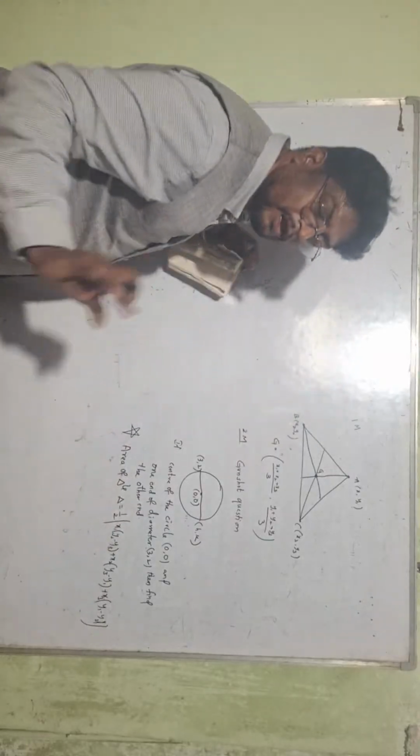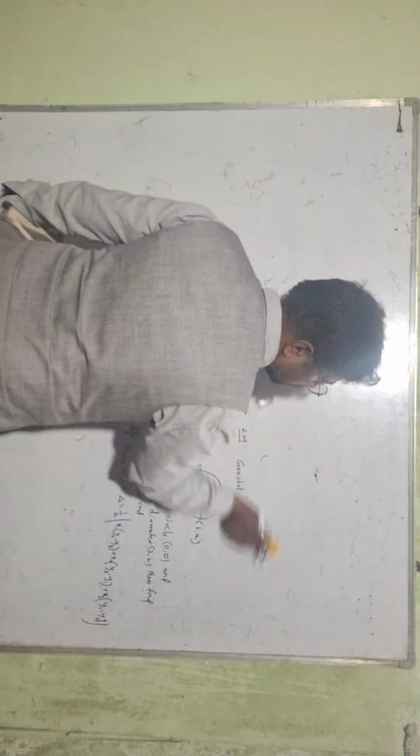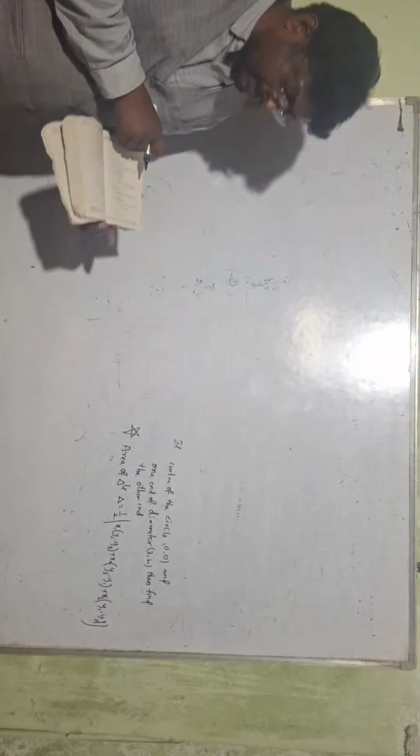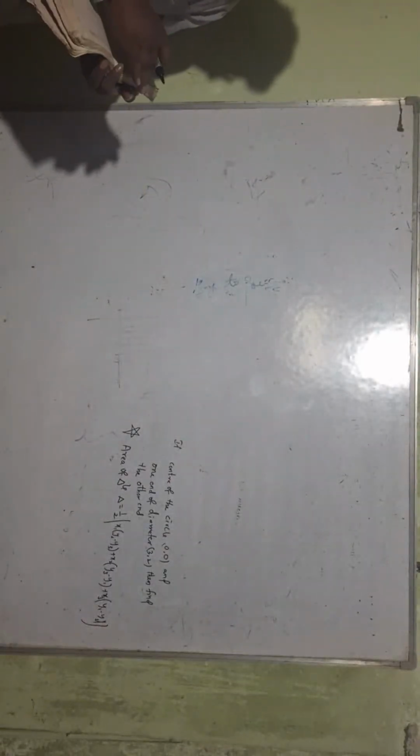So this is the area of triangle formula. Based on this, you have one 4-mark question and one 2-mark question, which I am writing now. Copy that.